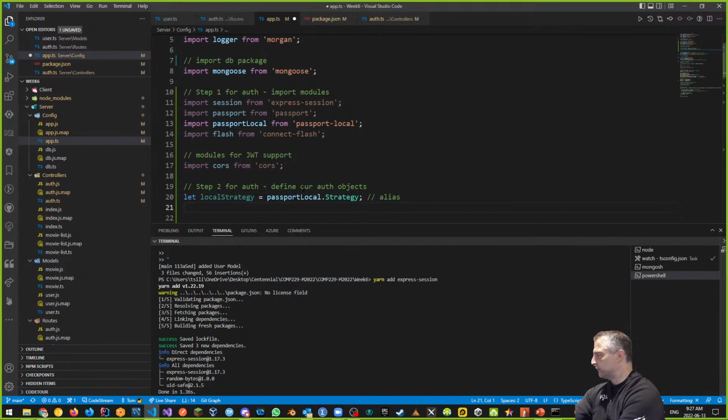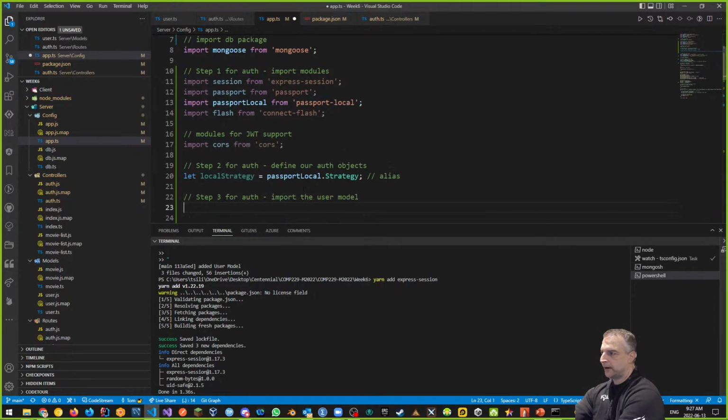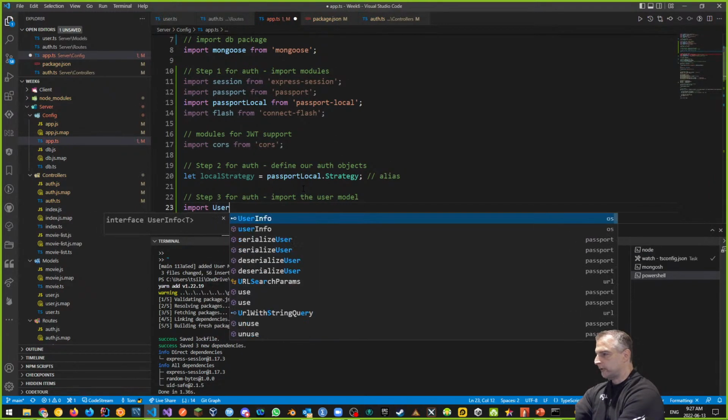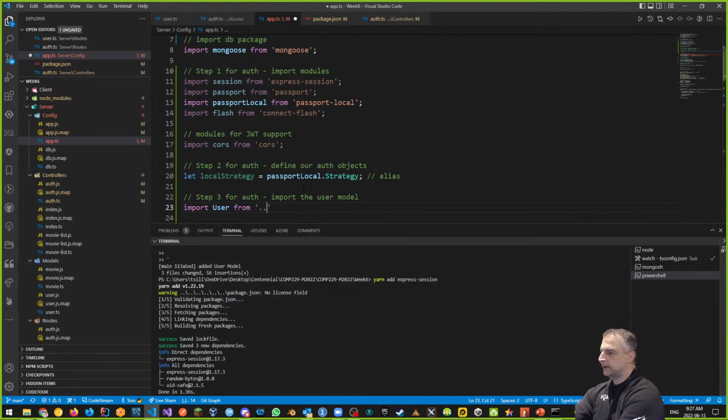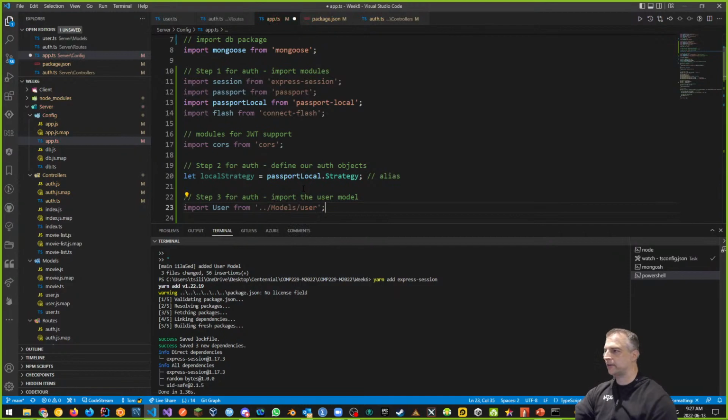We're also going to, so this would be kind of like step 3 for auth. We're going to import the user model. We need that here too, right? So we have the user model. We're going to say import User from ./models/user. We need that too. Okay, so again, this is all part of the configuration in our app.ts.